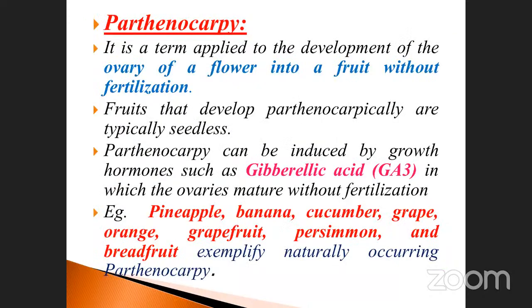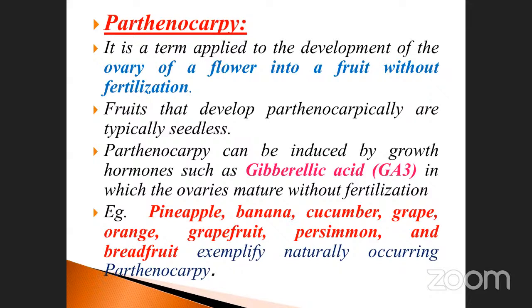Okay, so we already discussed this: what is meant by parthenocarpic fruits. See, it is a term applied to the development of the ovary of the flower into a fruit without fertilization. What is the meaning? Here fruit formation takes place without fertilization. Such type of fruit is called parthenocarpy, otherwise called seedless fruits. We already discussed these things last class, isn't it?